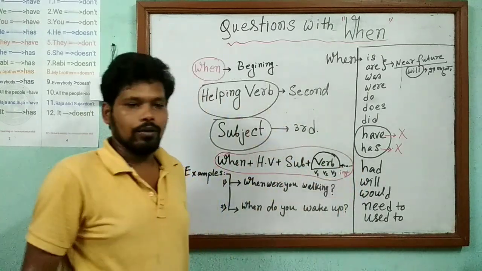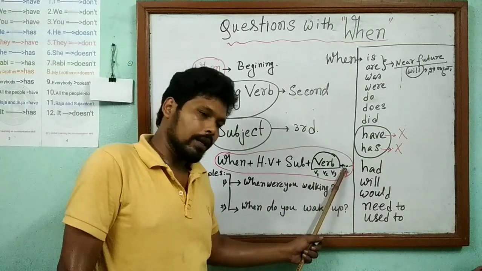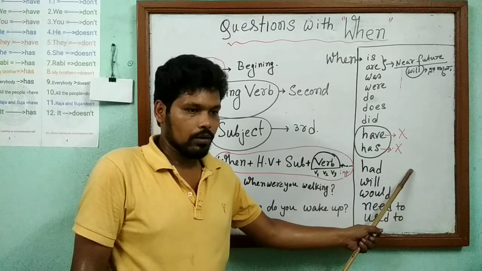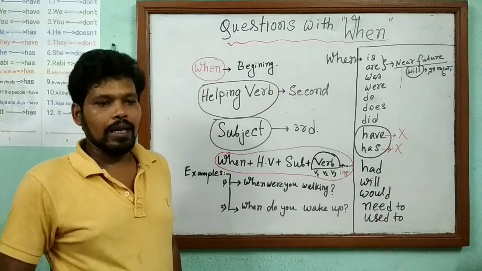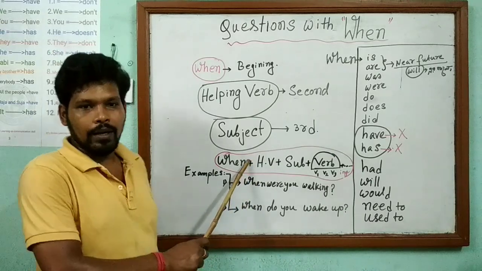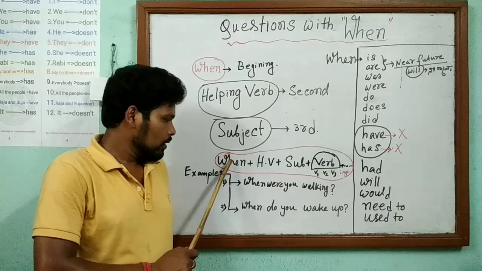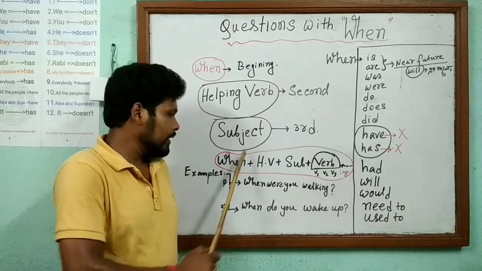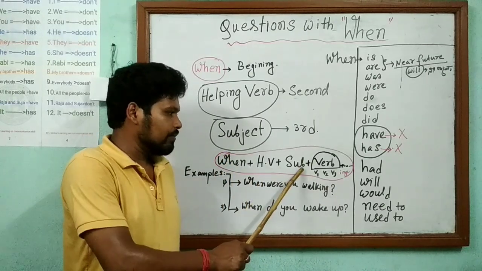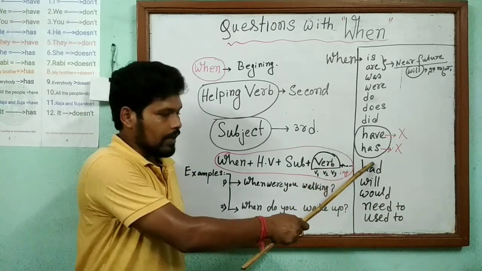All types of verb forms we can use, then the remaining part. Everybody look at the board and just follow the board. The formation is when plus helping verb plus subject plus verb V1, V2, V3 and ing, all forms, then the remaining part.